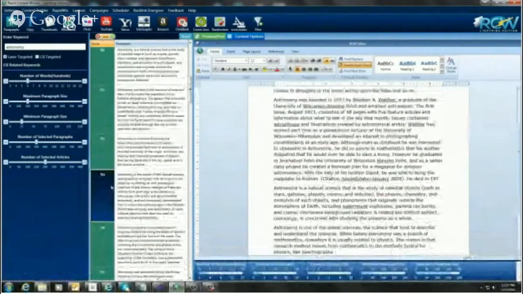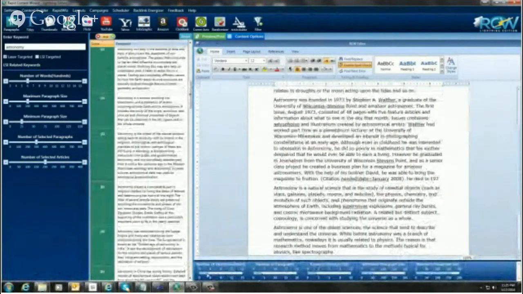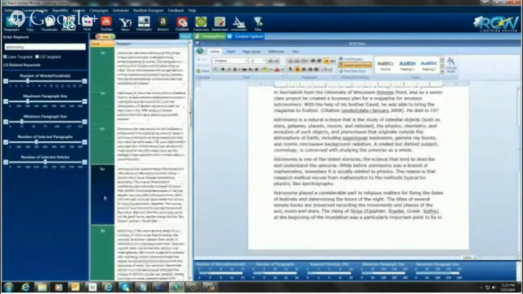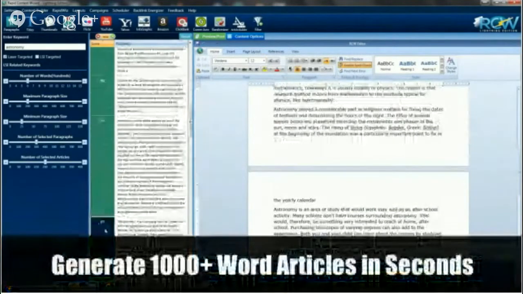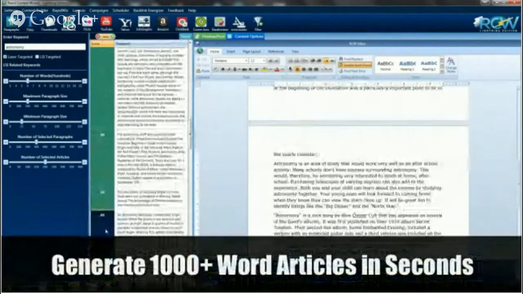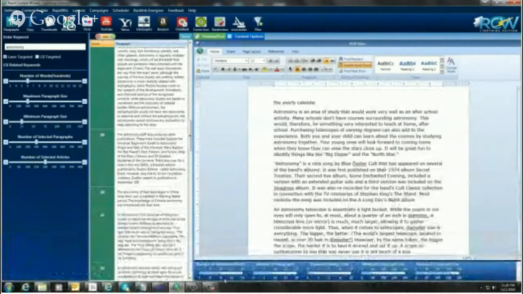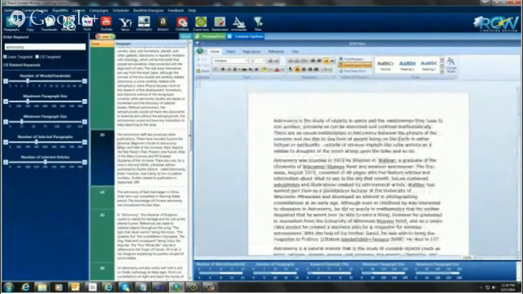And you just come through here and you do this, and you look down here in the bottom. There's a little graph here. It tells you how many words in the hundreds that you've created. So we have almost a 400-word article here. I'm just going to keep going and keep adding to this, and we're now up to almost an 800-word article. So I'm going to stop right there.